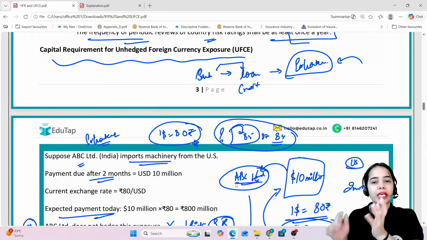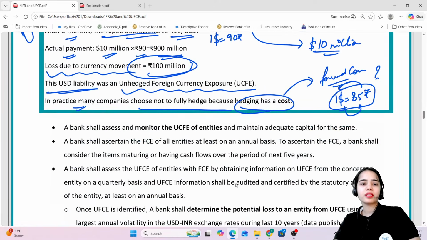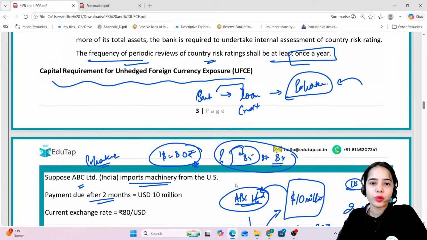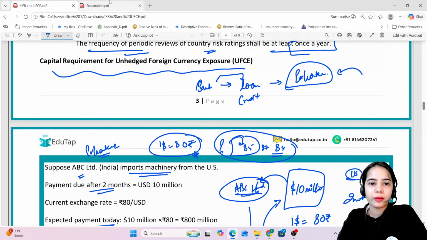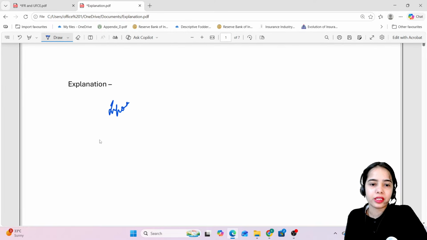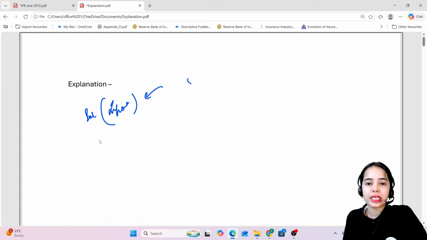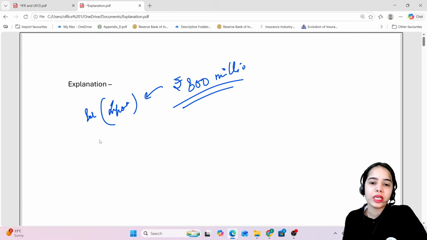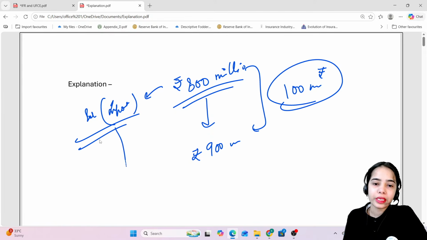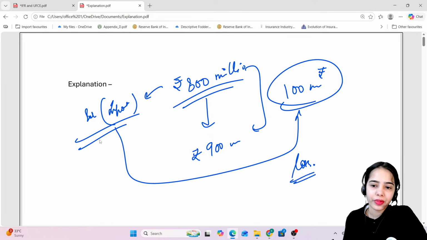Okay, or even after having the contracts, they only partially hedge their exposure. So this is the basic idea. Now what has happened is that the importer of the machine basically had to pay 800 million rupees, but now he has to pay 900 million rupees. That is 100 million rupees extra. So this party is under a loss case. There is a loss that has happened.